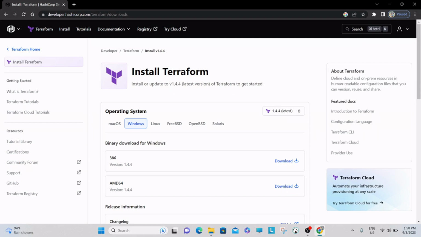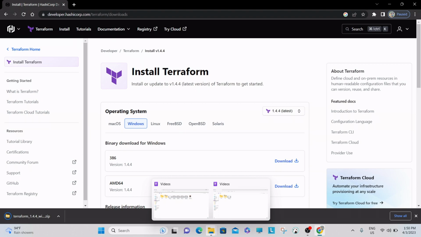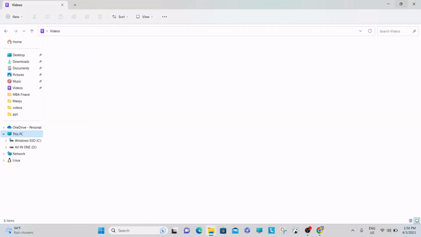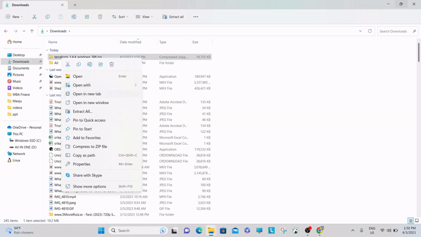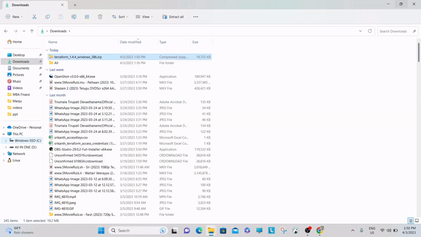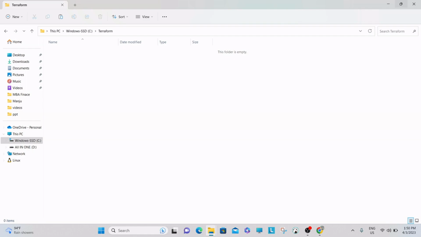For example, for Windows, I am downloading version number 4.4. Okay. Click on download icon. It will download the zip file. Okay. Now, what you have to do is go to the C drive of your system, create a folder called Terraform. Okay. Now go back to downloads and copy this zip file and go back to the C drive, and I have created a folder called Terraform and paste it.